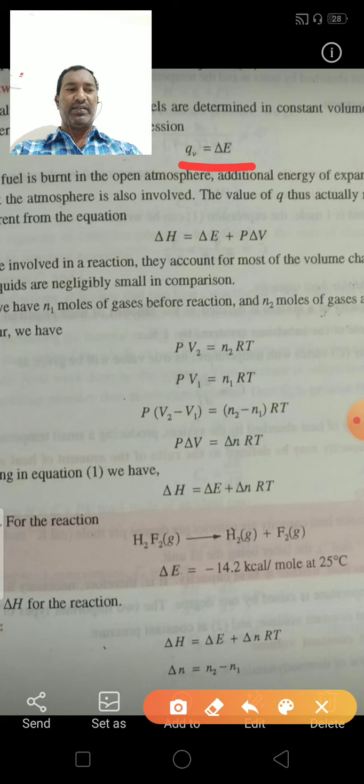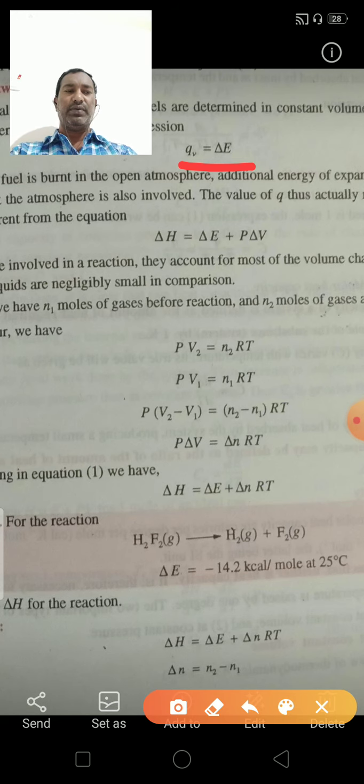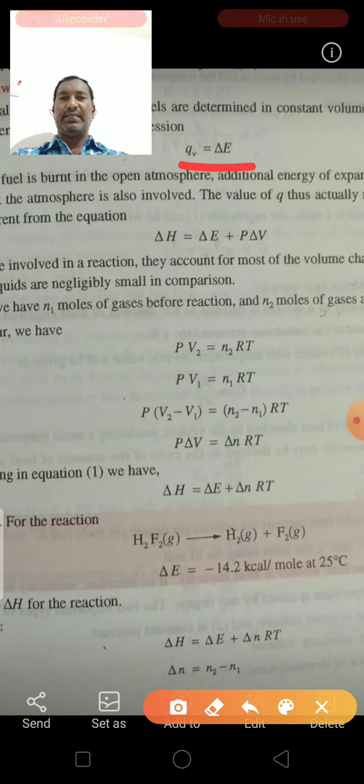These values are therefore given by the expression QV is equal to delta E. Next,